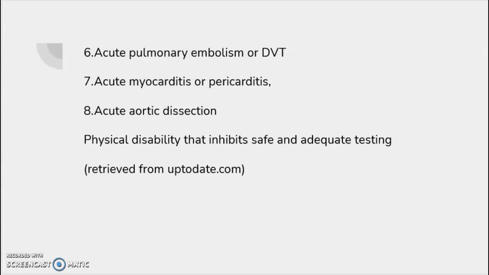Acute pulmonary embolism or DVT. Then next one is acute myocarditis or pericarditis. As in acute endocarditis, the myocarditis and pericarditis should be in conditions like these. In these conditions also we should avoid doing a stress test because the heart is already under stress fighting the infection and fighting the demands of the body. We cannot put the heart under stress again.